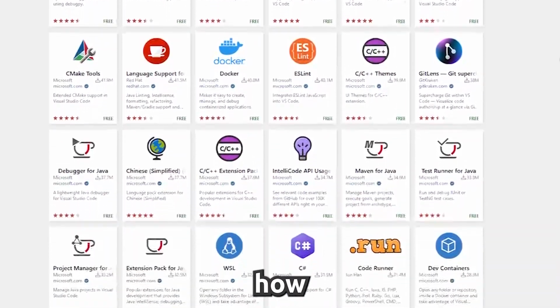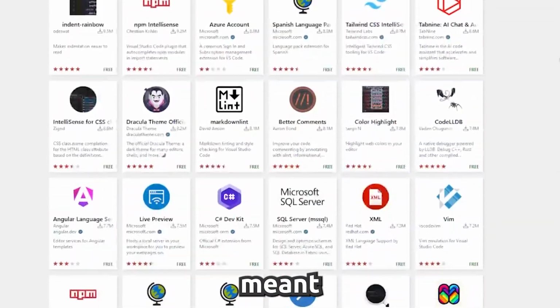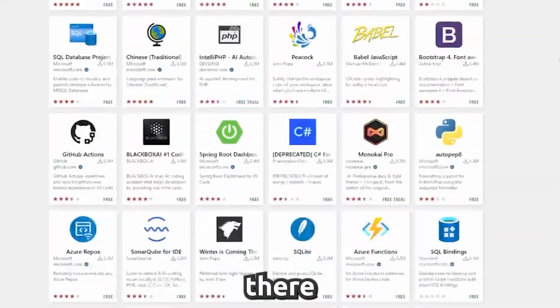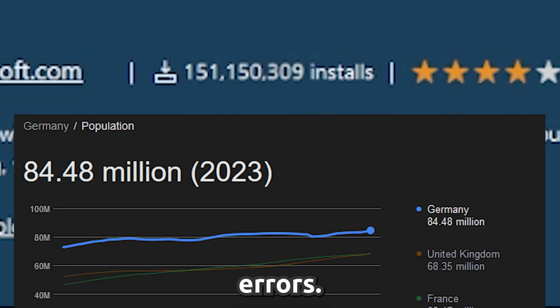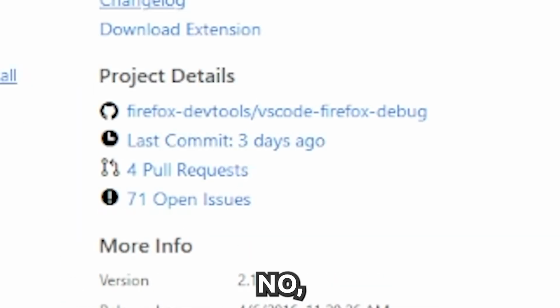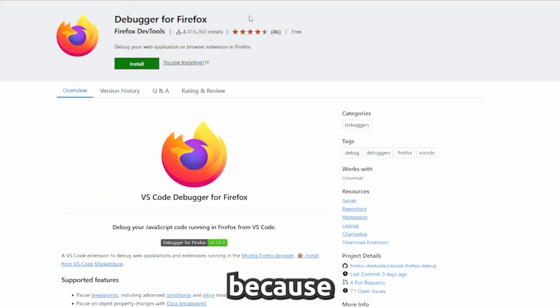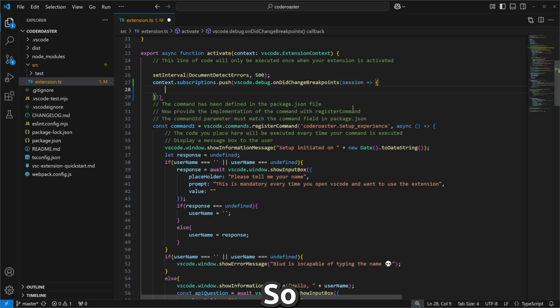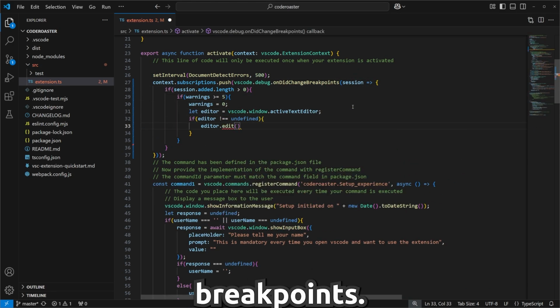Damn. So you know how every extension that hits the store is meant to ease your workspace, right? Like there are language extensions that show errors, then there's custom ones, then there are debuggers, but no. I knew I had to do something about it because there is no challenge anymore. Instead you just type 3 letters and boom, half of the code is ready to go. So the first thing that came to my mind is breakpoints.